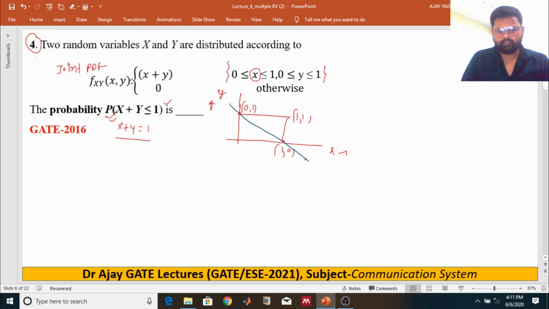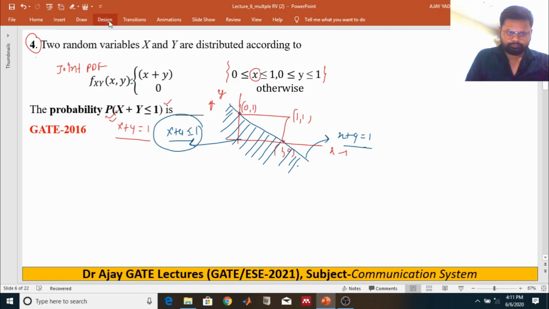This line shows x plus y is equal to 1, but we have to find the probability of x plus y less than or equal to 1. That means we have to find this region, where x plus y is less than or equal to 1, right?